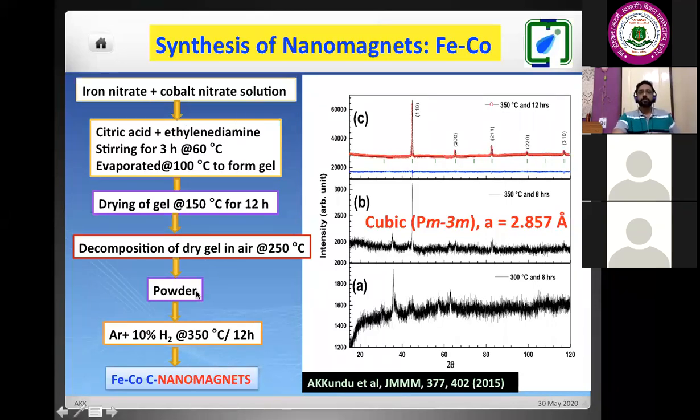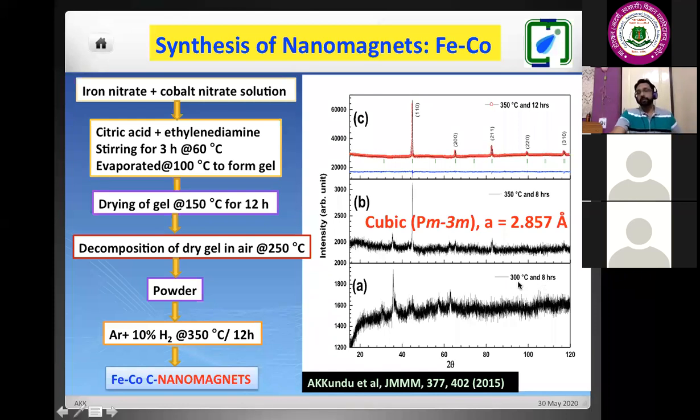Up to this one, after getting powder, it was okay. Here, when you are getting powder, we did the synthesis in an ordinary furnace. There was nothing new. So when we study the X-ray diffraction, because this is the first characterization tool, it will tell us whether we are getting the pure phase or there are some impurities. In this case, we didn't get a pure phase at 300 degrees Celsius. So we tried several ways.